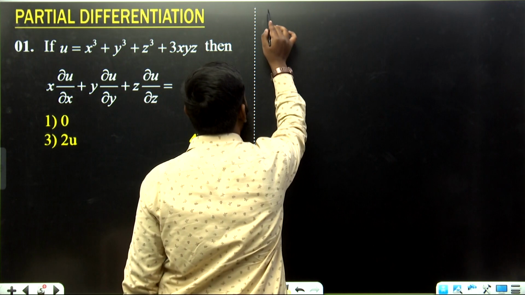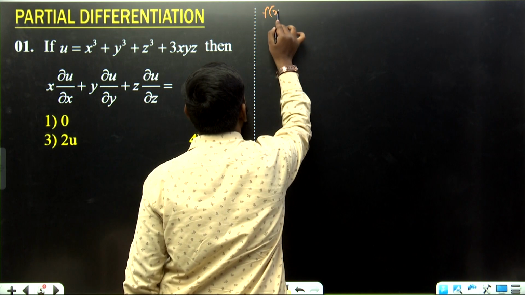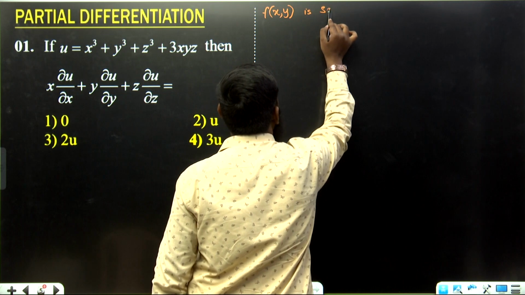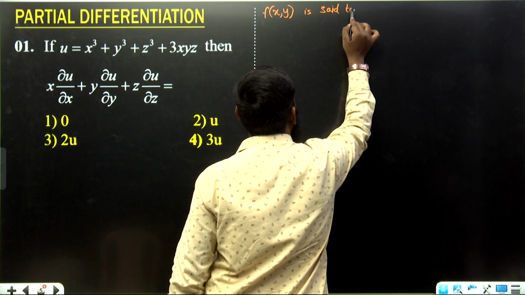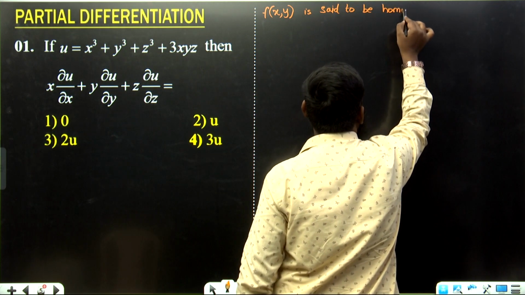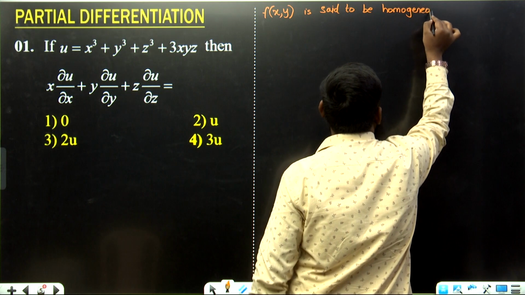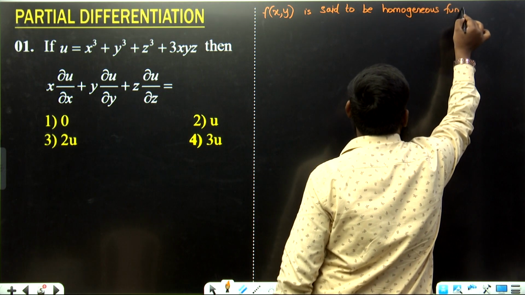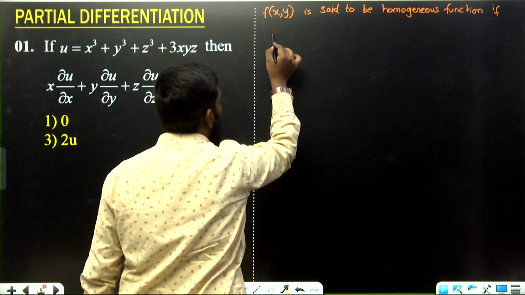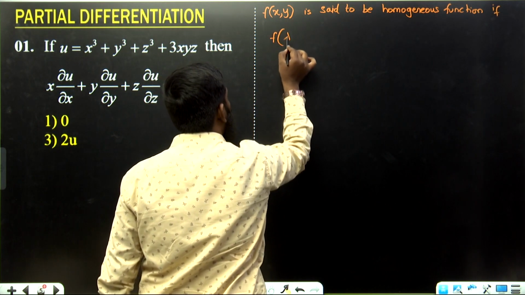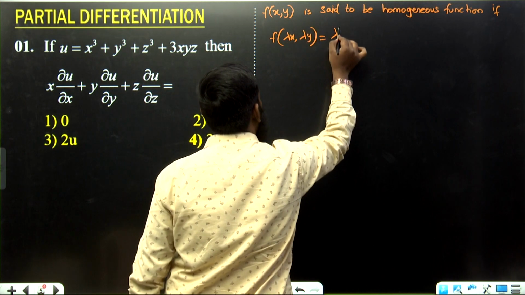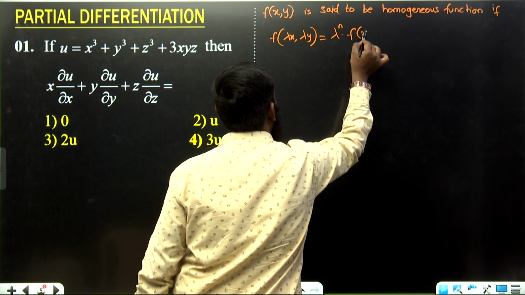First, we take f of x comma y. f of x comma y is said to be a homogeneous function if f of lambda x comma lambda y is equal to lambda power n into f of x comma y.